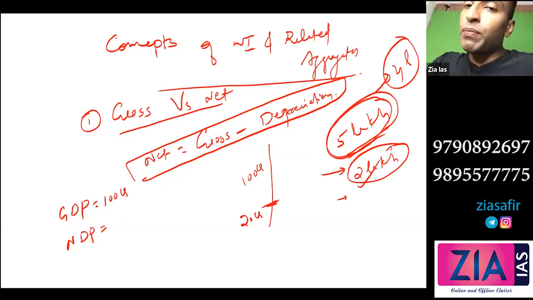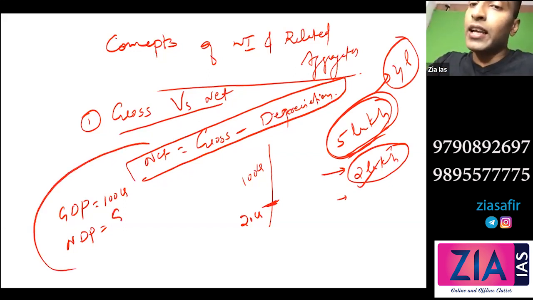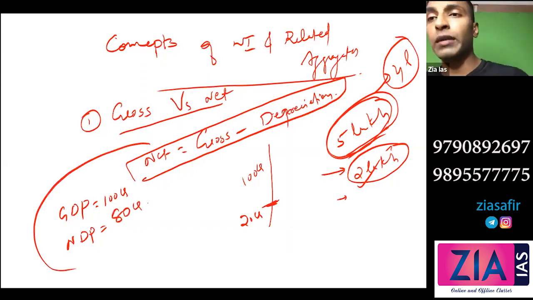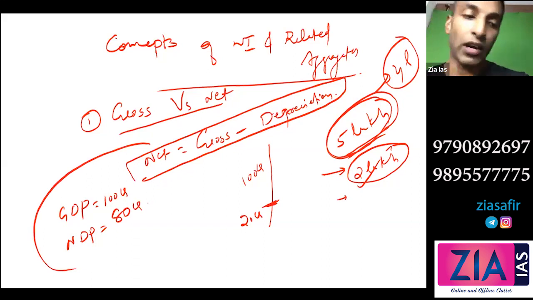So here, what is NDP in this context, which I've told you, that is 80 crore. So which one will give you a correct picture? NDP, net, will give you a correct picture. See, gross salary and net salary: after deducting all those things, you will get your net salary, no? Exactly the same here. There will be a depreciation and then you will get net. So when we talk about national income, I'll talk about this concept, net. Net national product is what we are taking there. So I hope you understood this point.